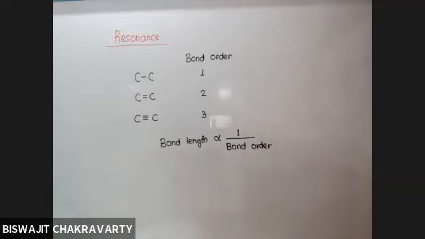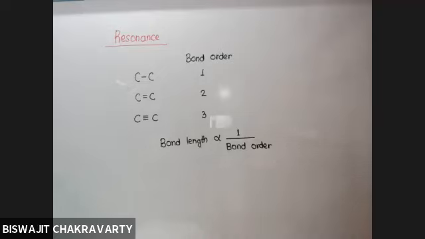Is it clear? Yes, sir. Again, I am repeating for those who are not clear: as the number of bonds increases, the bond will be stronger. The atoms will come closer to each other, and as atoms come closer, obviously the length will decrease. So bond order and bond length are inversely proportional to each other.